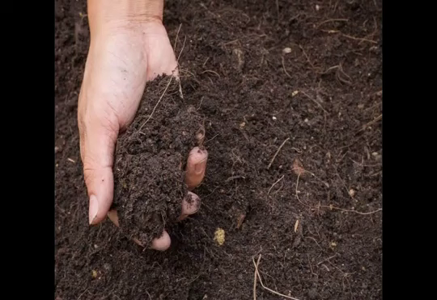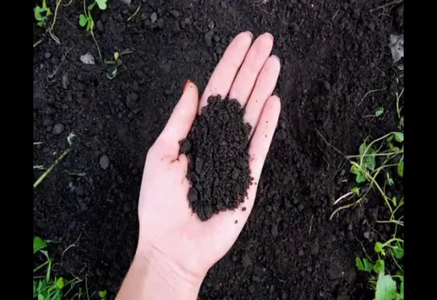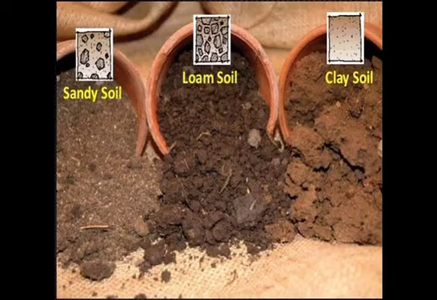Okay. So in the exam also, many times this question has been asked. What is the best type of soil for the growth of plants? Its answer is loamy soil. Okay. Loamy soil is the best type of soil for the growth of plants. So in this picture you can clearly differentiate between sandy soil, loamy soil and clayey soil.